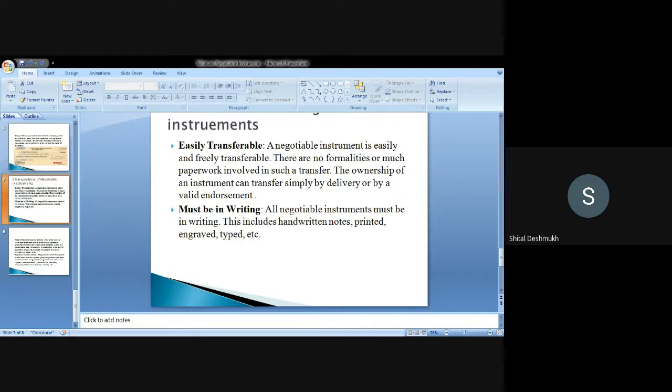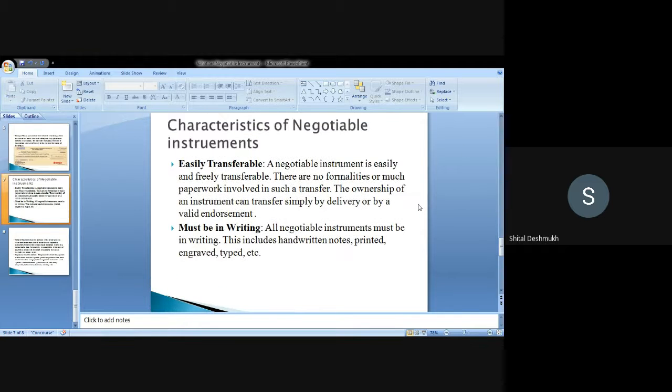Then we have the characteristics of negotiable instrument. Of course, a negotiable instrument is easily transferable. A negotiable instrument is easily and freely transferable. There are no formalities, or no paperwork involved in such a transfer. The ownership of an instrument transfers only by delivery or by a valid endorsement.